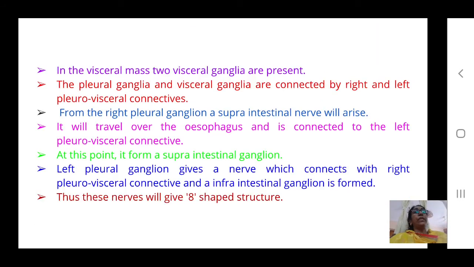But the visceral ganglia are connected to the pleural ganglia by the right and left pleurovisceral connectives.